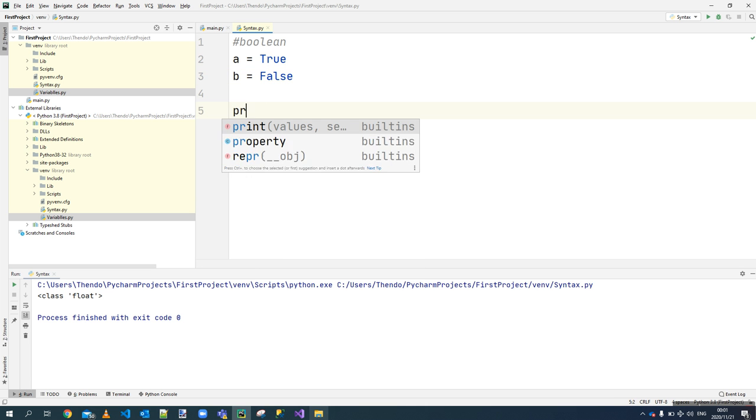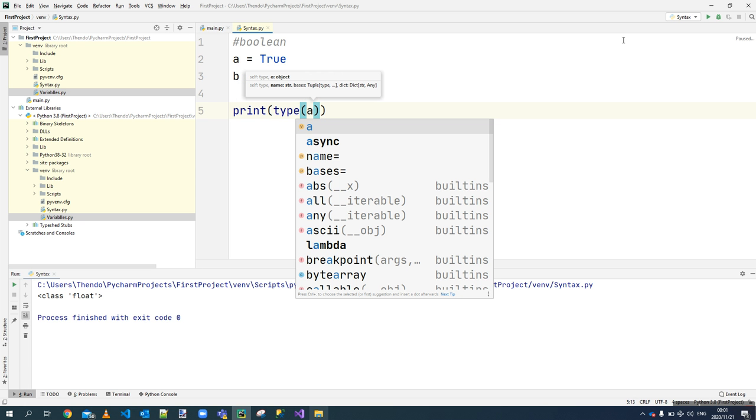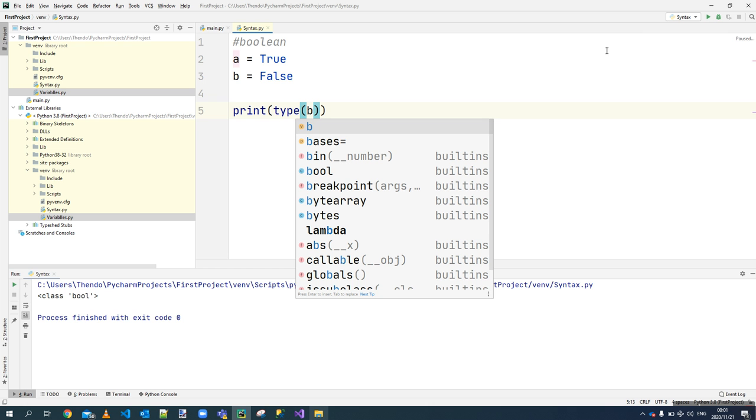And then you can easily go now and do as we've been doing, print the type. I want to see if it was able to identify what type of value we're dealing with. So the type of a is indeed coming from the class Boolean, and the type of b is also coming from the type Boolean. So a very important lesson there on data types, and how you can use them, and how Python easily identifies other data types.